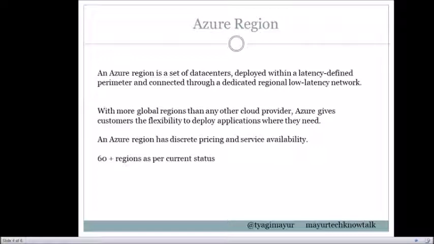Another special region we have is China East, China North, and others. These regions are available through a unique partnership between Microsoft and 21Vianet, so Microsoft does not directly maintain those data centers. And for each Azure region, we have discrete pricing and service availability.